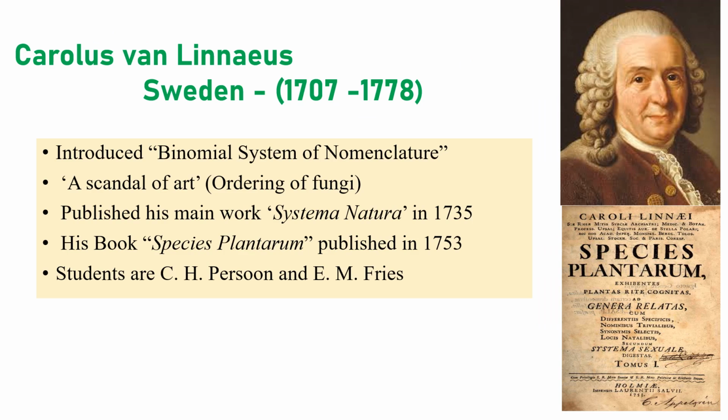Next one is Carolus Linnaeus. He is a Swedish person. Generally, he's very well known for binomial nomenclature, right? He called this ordering of fungi a scandal of art, and he published Systema Naturae in 1735. He also produced one more book called Species Plantarum. It's very important. He's well known for it, right? He's also considered the father of taxonomy because he is the one who actually started taxonomy, the first person who started the classification of fungi. The world's first taxonomist is Carolus Linnaeus only, and he wrote two books, Systema Naturae and Species Plantarum, wherein in Species Plantarum he described around 4,500 to 5,000 kinds of plants.